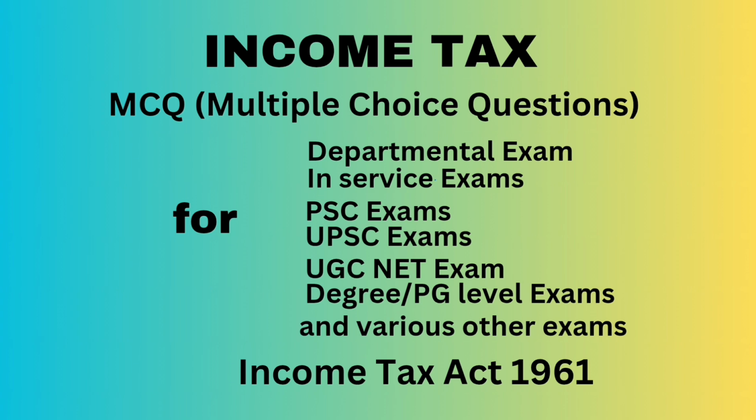Question number 47. Which of the following statements are true in respect of taxability of agriculture income under the Income Tax Act 1961? Correct answer: any income derived from saplings or seedlings grown in a nursery is agricultural income exempt from tax under section 10 subsection 1.